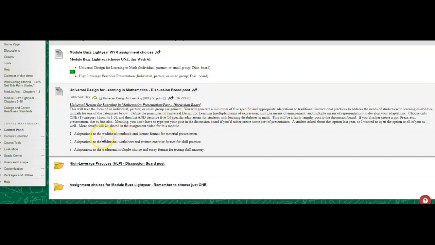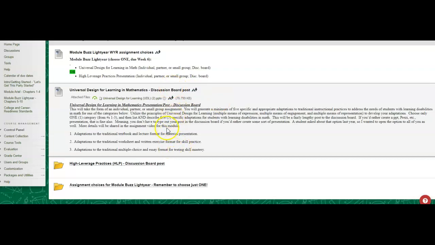So thinking about here, what could you do other than the traditional textbook and lecture? What are some ways that you could present the material? And I want some description. Don't just list them and say, oh, I could do this, done, here you go. No, this post is worth 20 points, I think. So put some thought and detail into it, which is why I say it might be fairly lengthy. If you don't want to sit there and type, go ahead and create some sort of recording. You can use Screencast-O-Matic, or a voice over PowerPoint, whatever you choose.